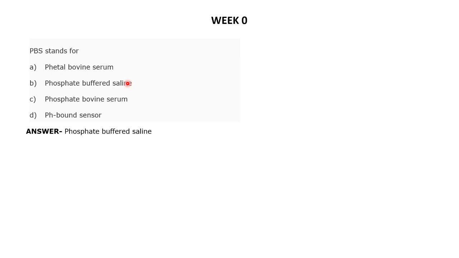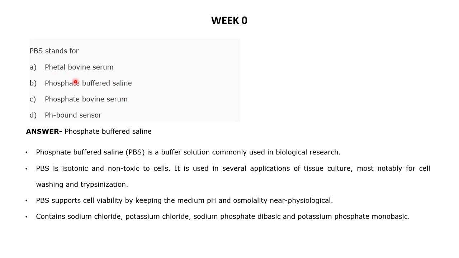Some of the components that come to your mind when you are looking at this name. Phosphate buffered saline. Sir, phosphate and saline means NaCl. NaCl is also called salt, that's why it's called saline. And the phosphate is provided from, I will just show you some of the information.